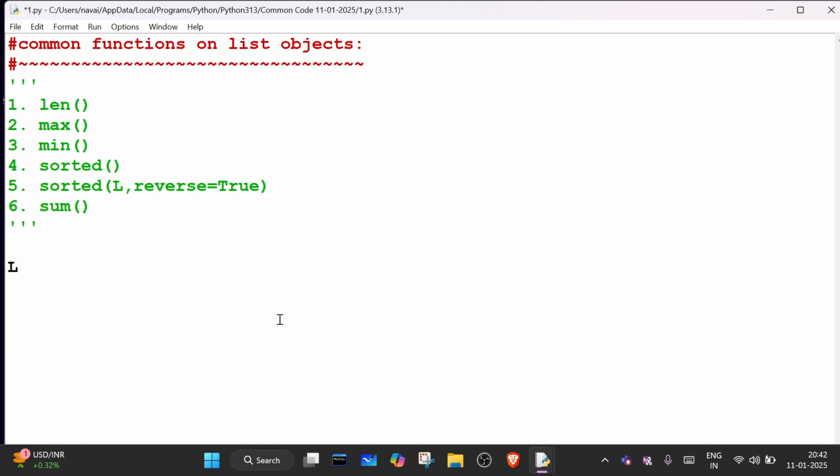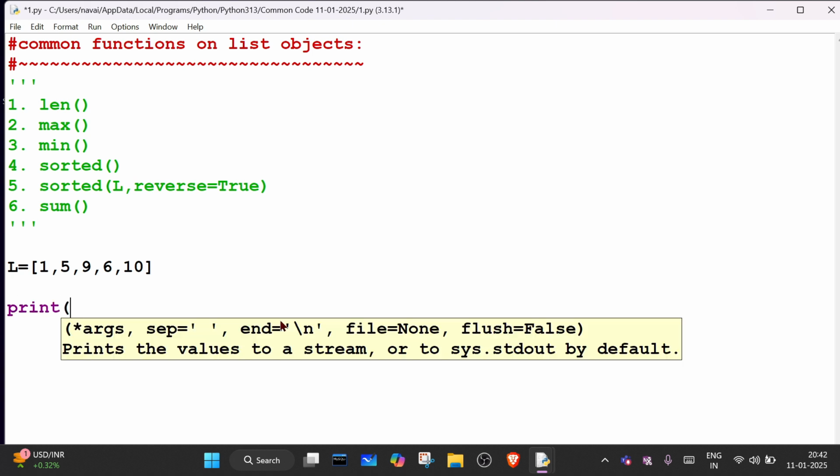Let me create one list. Suppose my list has some elements like 1, 5, 9, 6, and suppose 10. These are the elements. Can I find the length of this list? Can I find the length of this list?